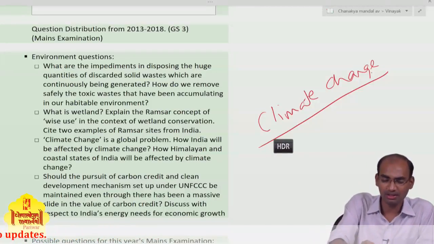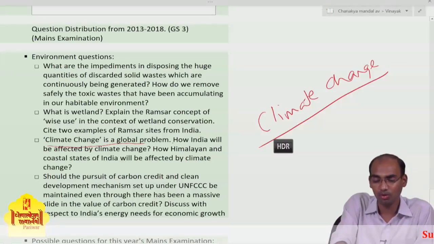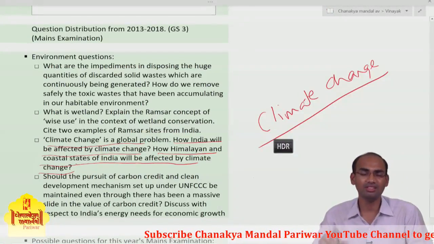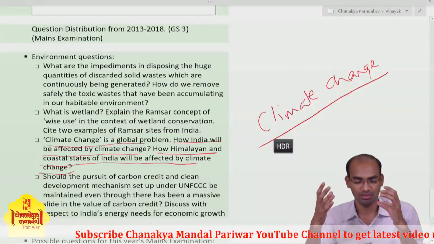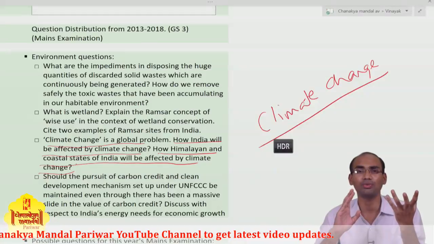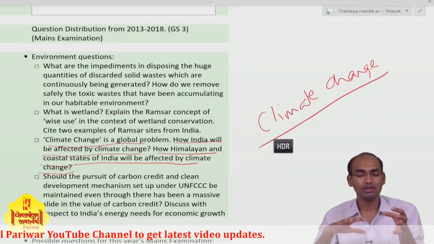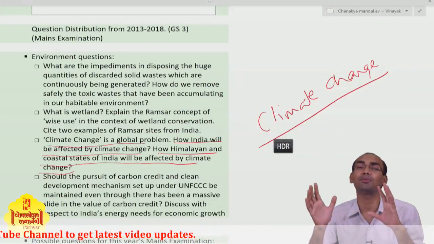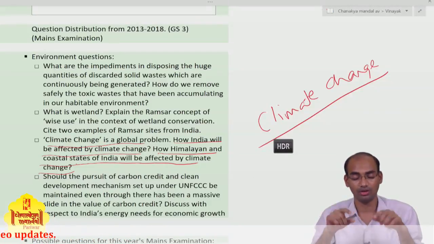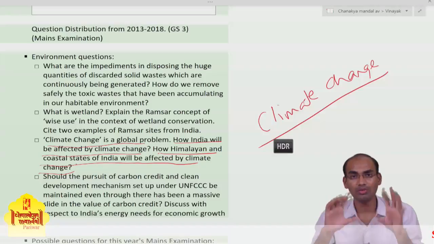For example, here only: climate change is a global problem. How India will be affected by climate change, how Himalayan and coastal states of India will be affected by climate change. This is a very broad question. This question was asked way earlier, in 2014 or 2015 only. This question you can see is very broad. You can write a lot on this question, the problem of climate change.